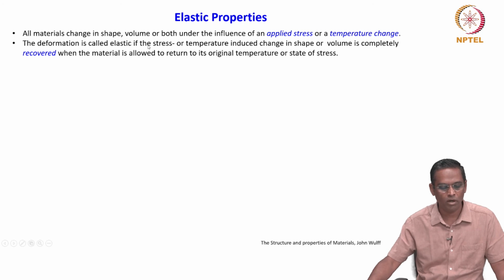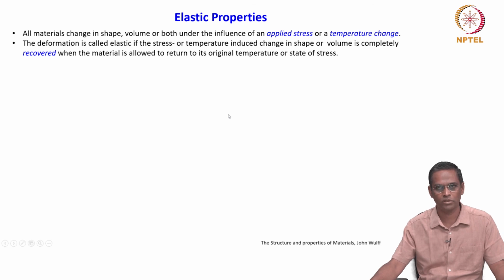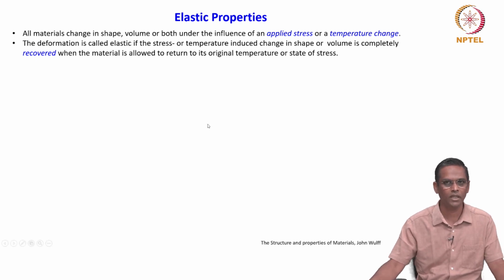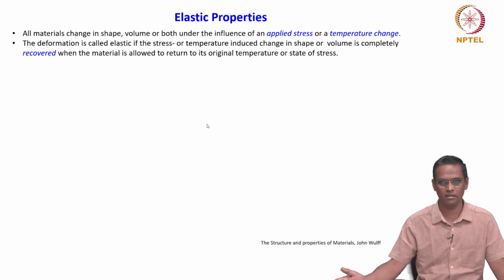The deformation is called elastic if the stress or temperature induced change in the shape or volume is completely recovered when the material is allowed to return to its original temperature or state of stress. So, this you also know very well now. Any material, any type of force you apply, irrespective of state of stress, if you remove the force and it retains its original position, then it is completely recovered, elastically recovered.